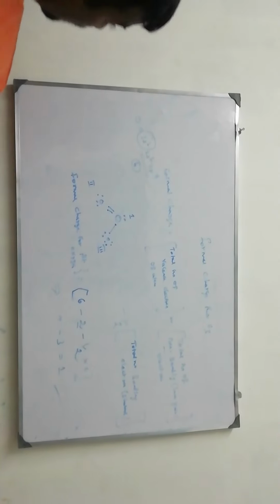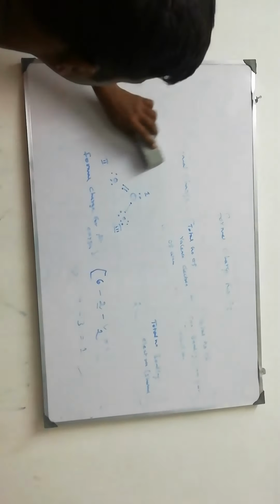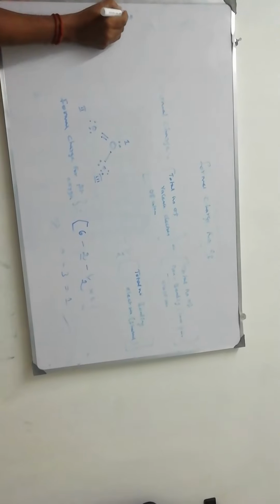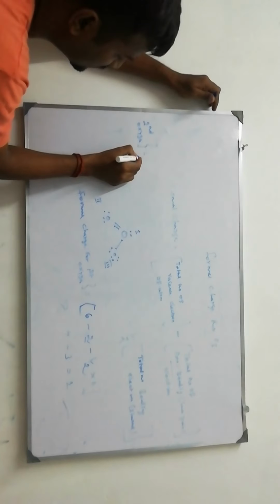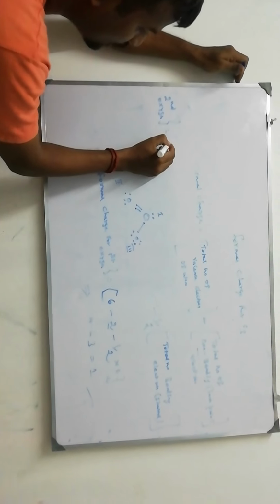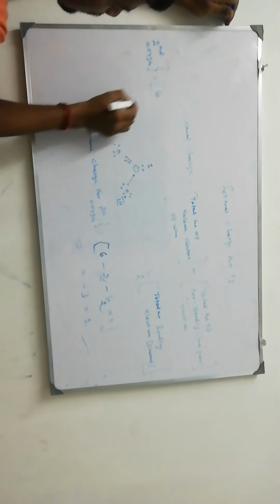Now we are going to write the formal charge for the second oxygen. We know that each oxygen has 6 valence electrons. How many lone pair electrons? 4.